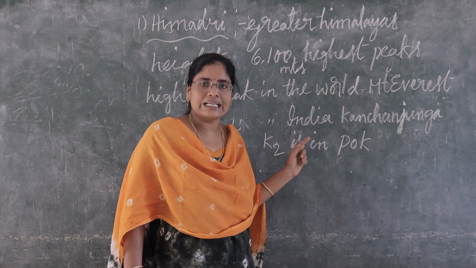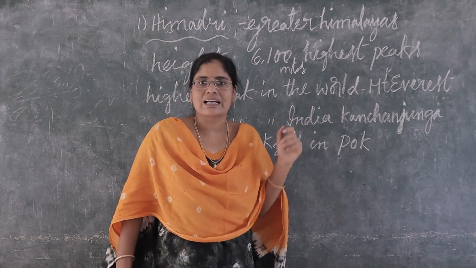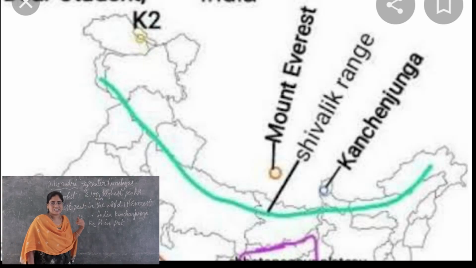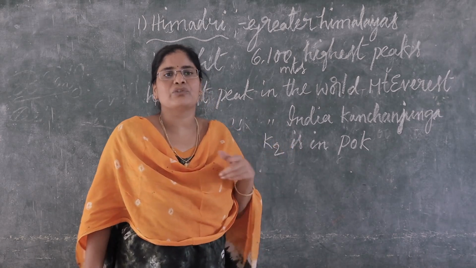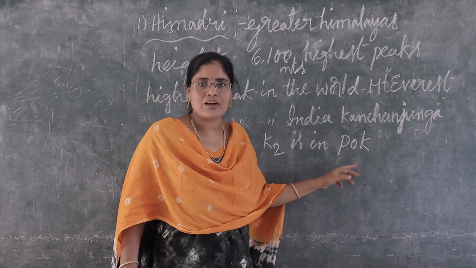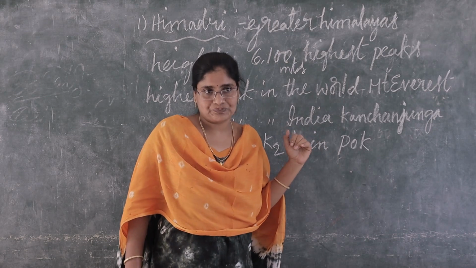Kanchenjunga is in India. Mount Everest is in Nepal. Where is Mount Everest? In Nepal. Where is Kanchenjunga? In India. Where is K2? K2 is in POK. POK means Pak Occupied Kashmir.